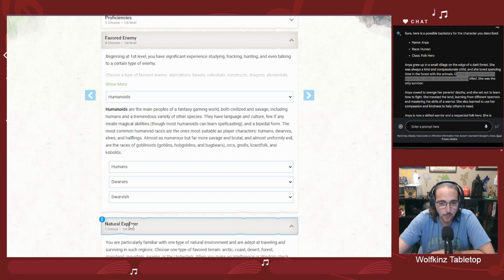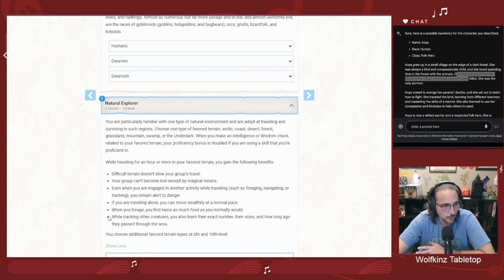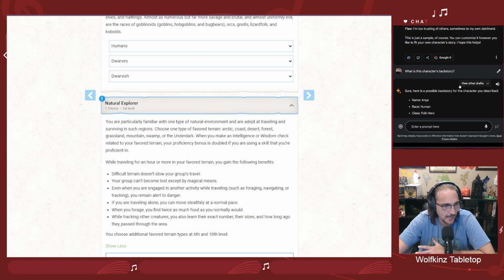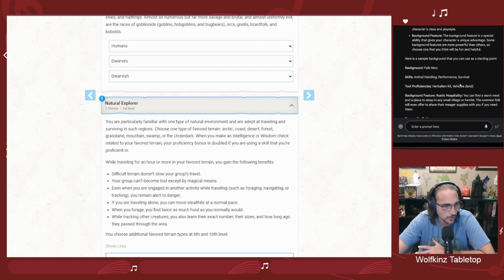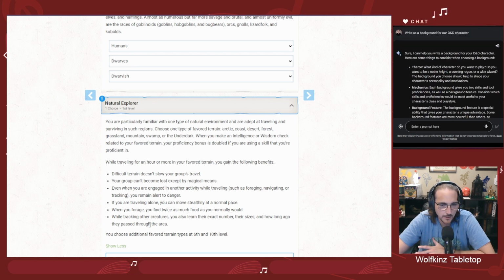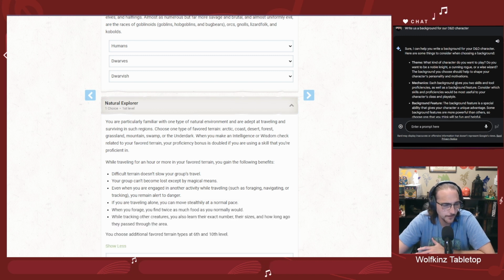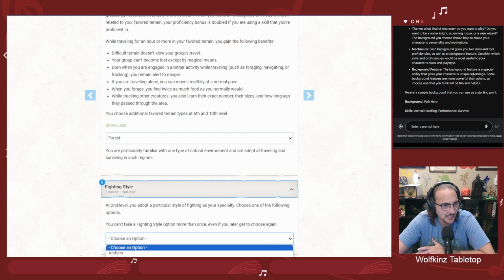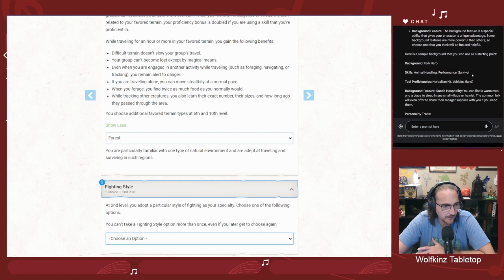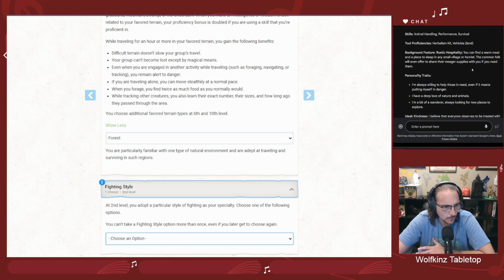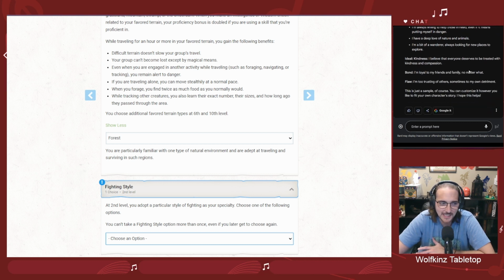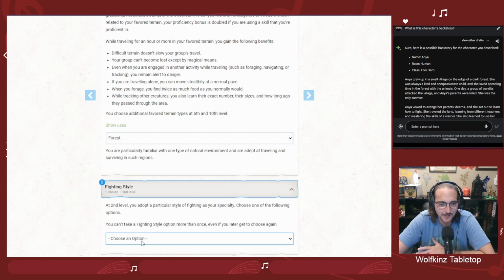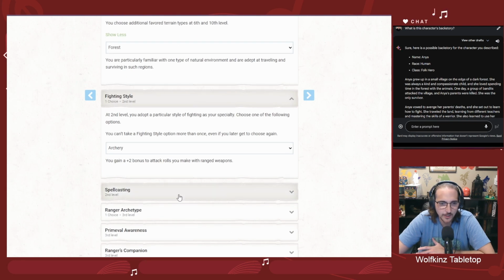Now, natural explorer. You're particularly familiar with one type of natural environment. I think this is pretty obvious based on what we know about her. She grew up very close to the forest, so I think she's definitely going to have the favored terrain of forest. And a fighting style. This one isn't as clear from the background we got, so we can go with whatever we want here. Rangers in my head are archers. I really like playing them as such. So I'm just going to go ahead and give her archery. That's what I think I'm going to go with.